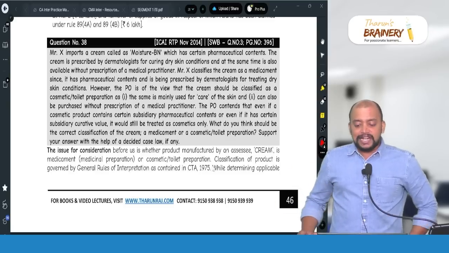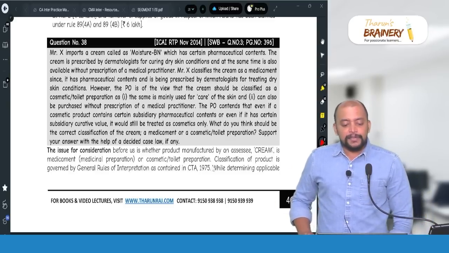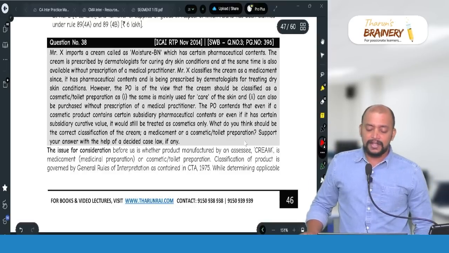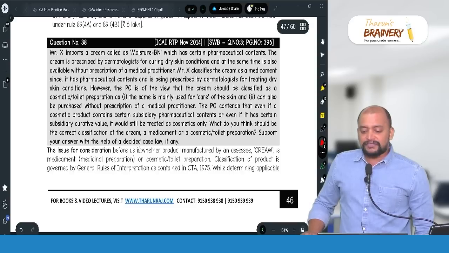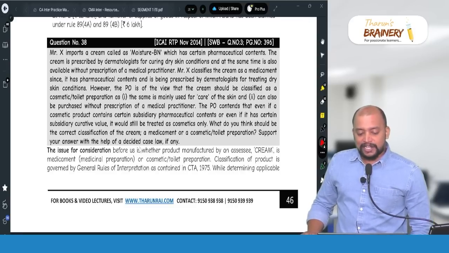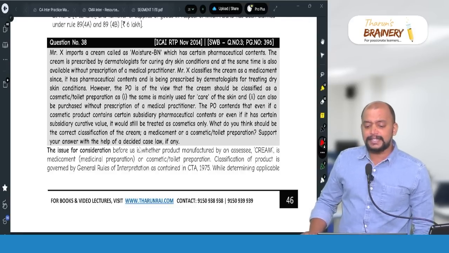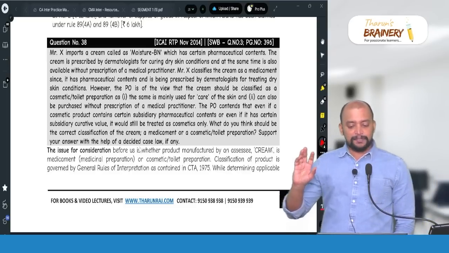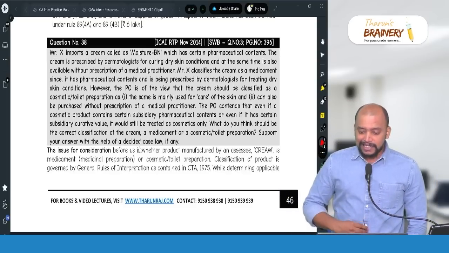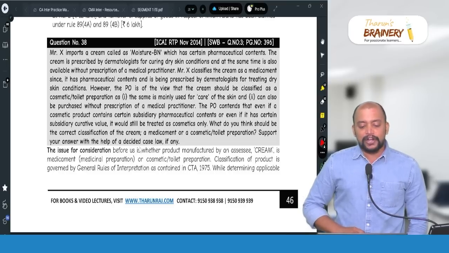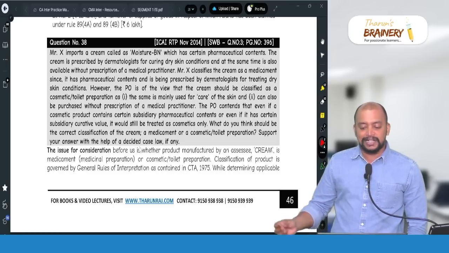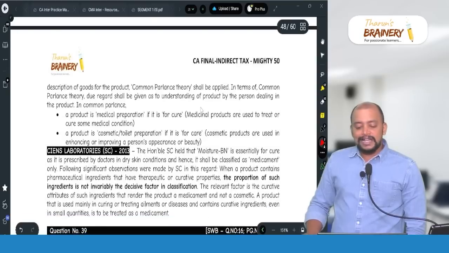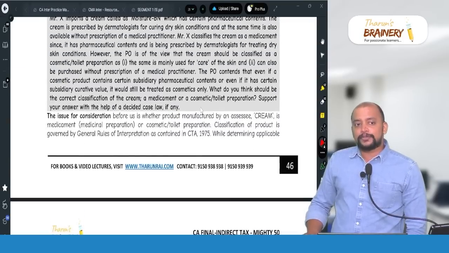Mr. X classifies the cream as medicament since it has pharmaceutical contents and is being prescribed by the dermatologist for treating dry skin condition. However, the proper officer is of the view that the cream should be classified as cosmetic or toilet preparation as the same is mainly used for care of the skin and can also be purchased without any prescription. The proper officer contends that even if a cosmetic product contains certain subsidiary pharmaceutical contents, it should still be treated as cosmetics only.